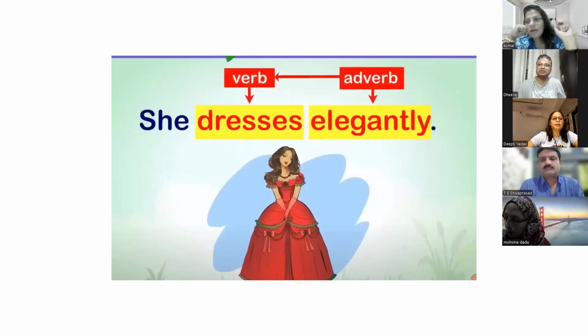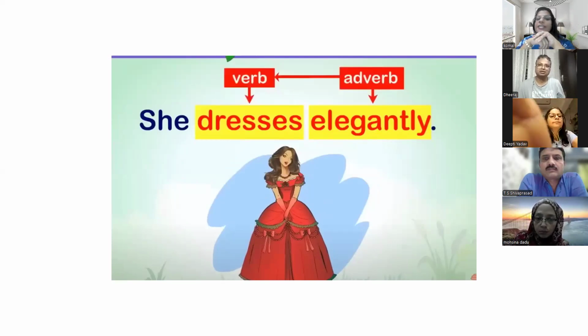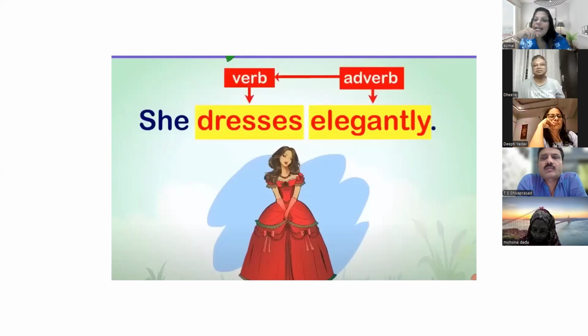A word that tells the quality of a verb, adverb or adjective becomes the adverb. For example, she dresses elegantly. Now dresses is a verb and elegantly becomes an adverb.